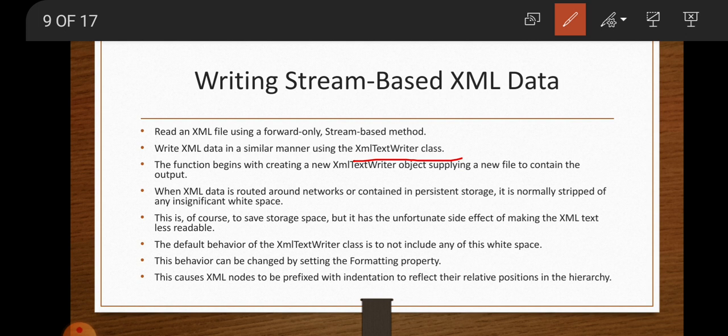Indentation is also white space, but indentation gives a specified structure. White space is formed with the help of the space bar, so rather than using white space, we can prefix the XML node with indentation to specify the relative position in the hierarchy. Hierarchy means that order. Got it?